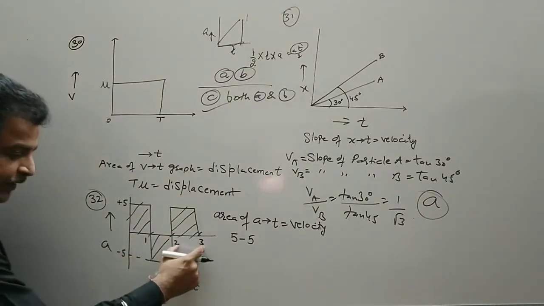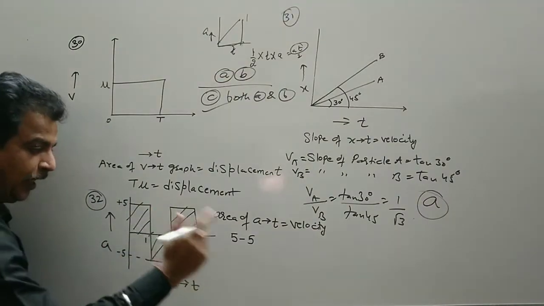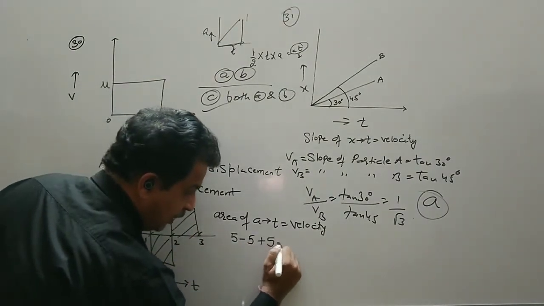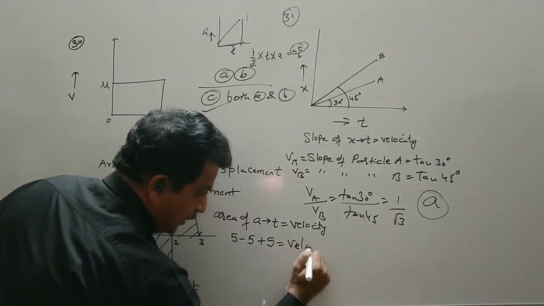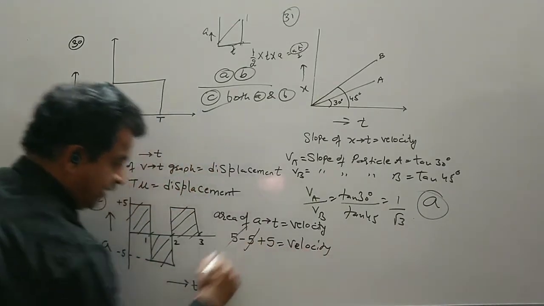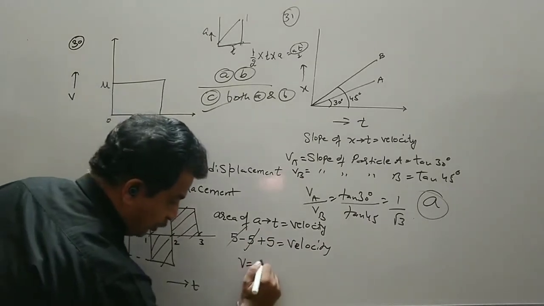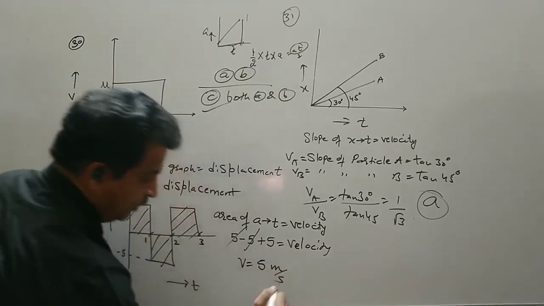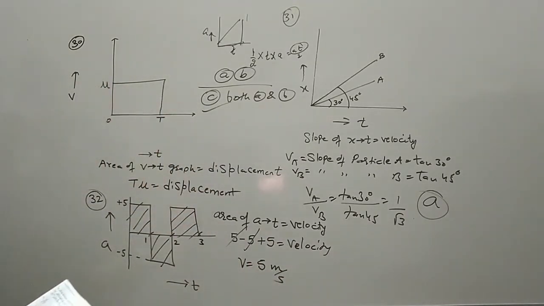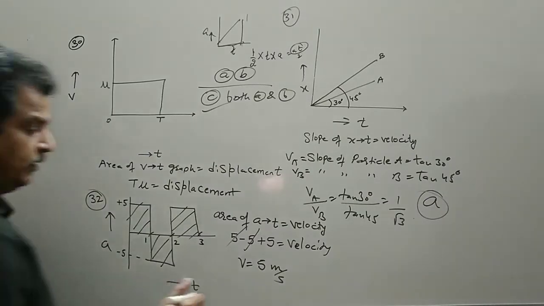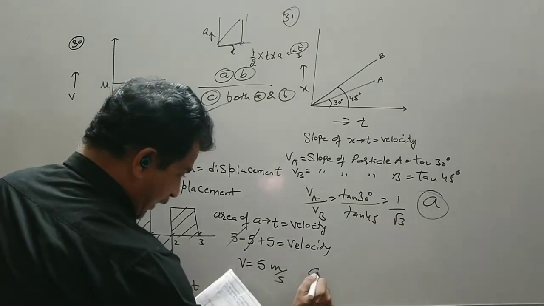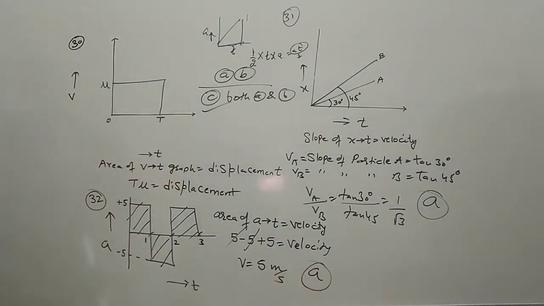For 2 to 3 seconds, the base is 1 second and the height is 5, so +5 is equal to velocity. So the 5 and -5 cancel, and we are left only with 5 meter per second. So the velocity of the particle at t equal to 3 seconds is 5 meter per second. That is option number A.